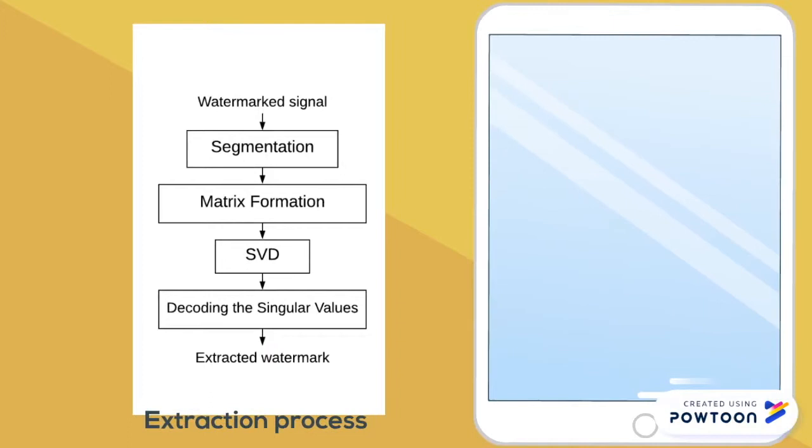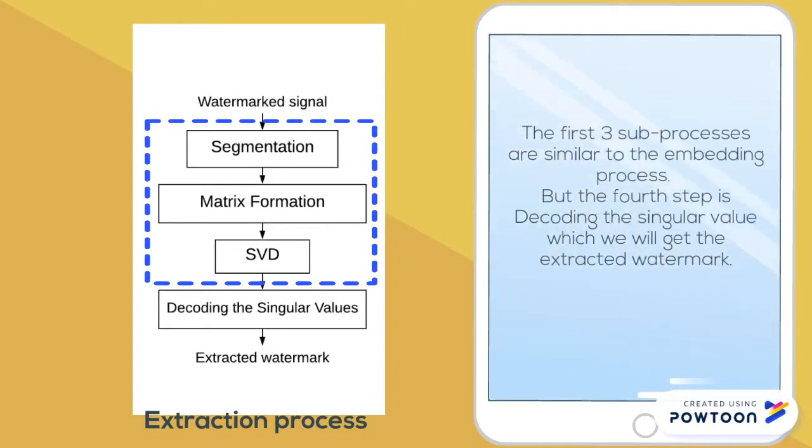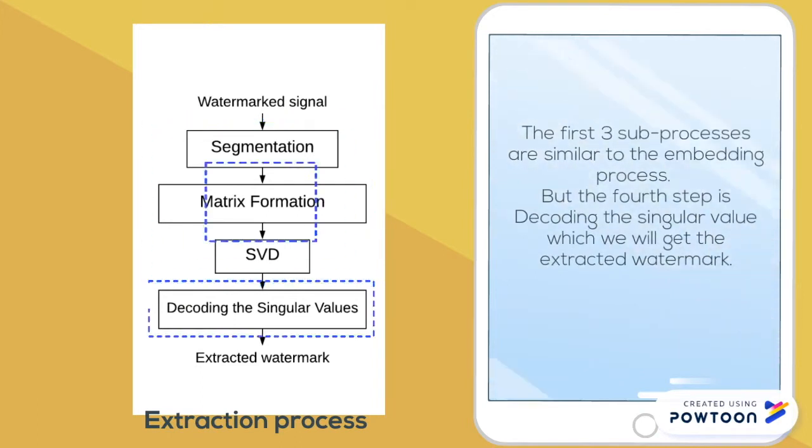For the extraction process, the first three sub-processes are similar to the embedding process, but the first step is decoding the singular value, from which we will get the extracted watermark from the watermarked signal.